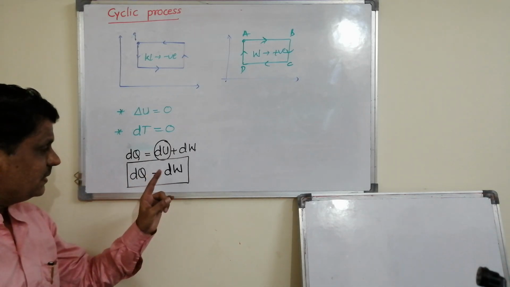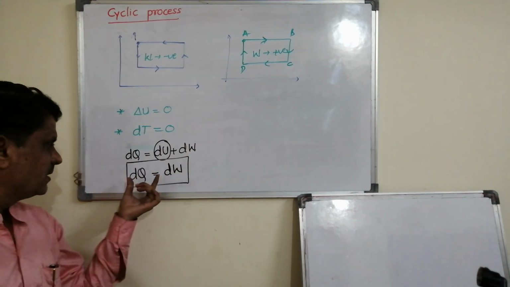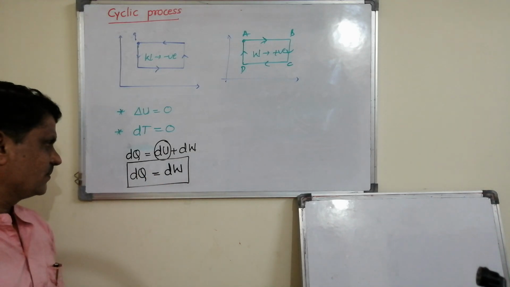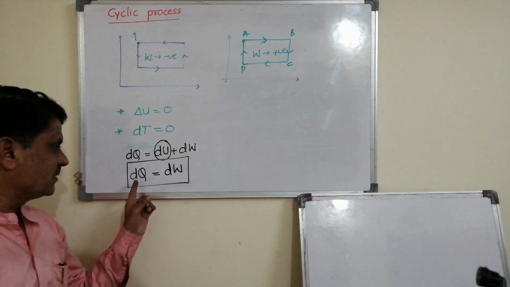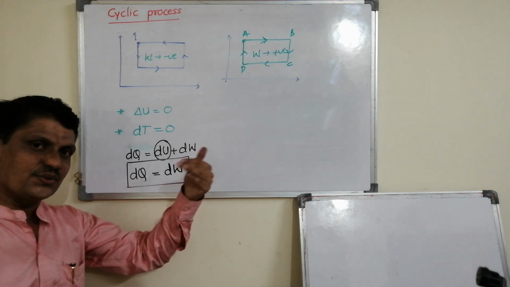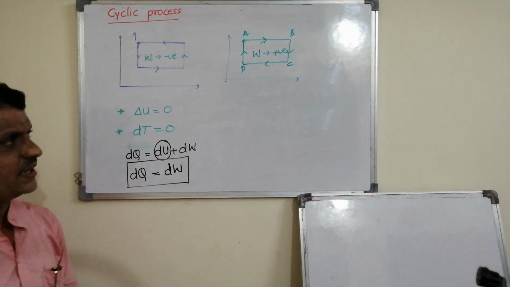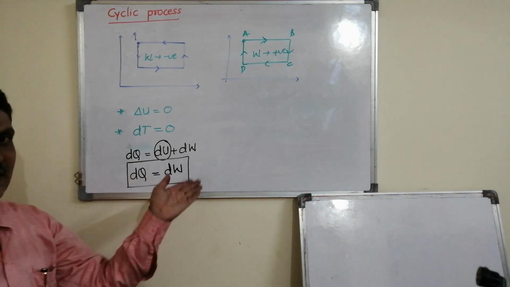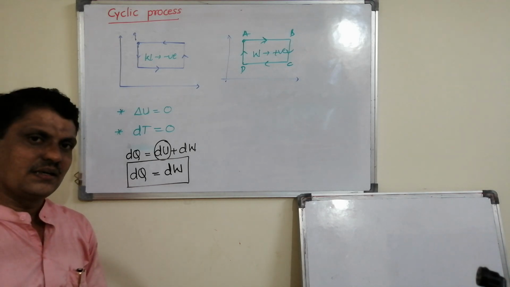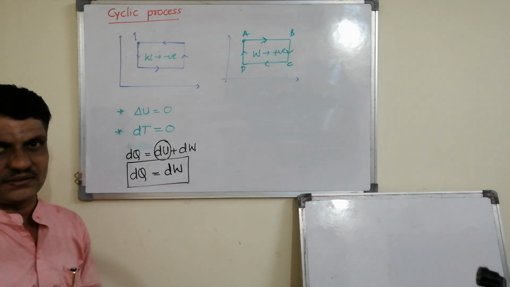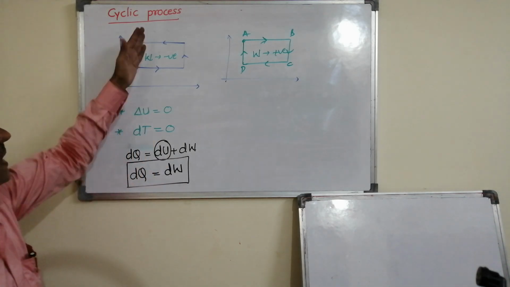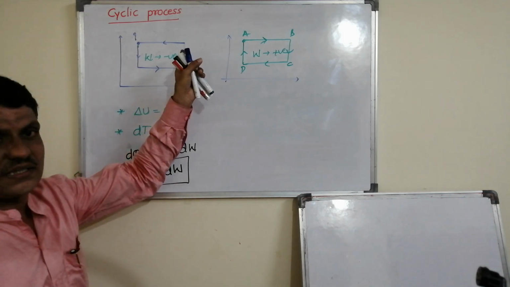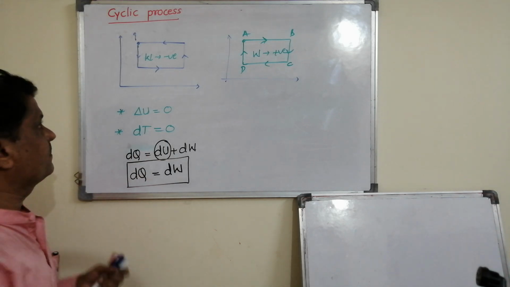Okay, but later we'll come to know, any machine cannot convert complete energy into useful work. If it is doing so, then it is called ideal. That I will take in the next hour. That is the Carnot cycle. Right now, cyclic process, if it is not complete, then it is called a non-cyclic process.